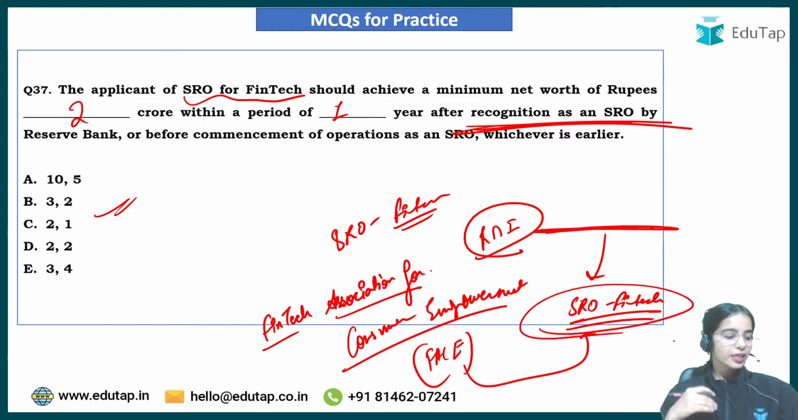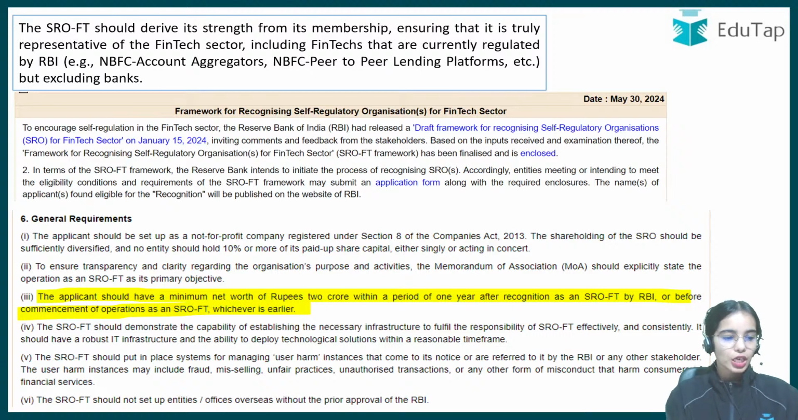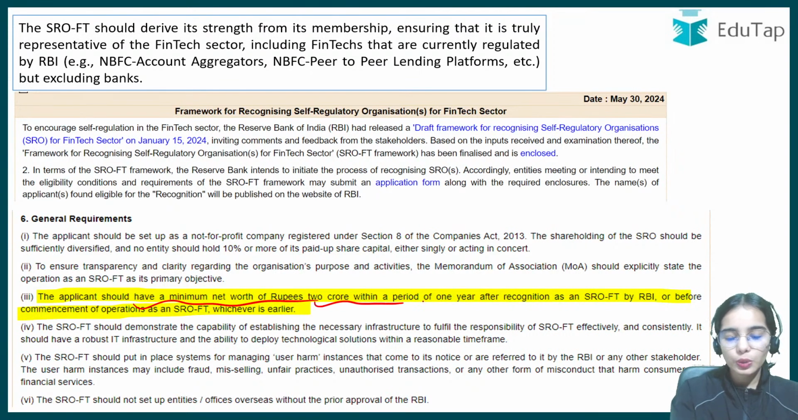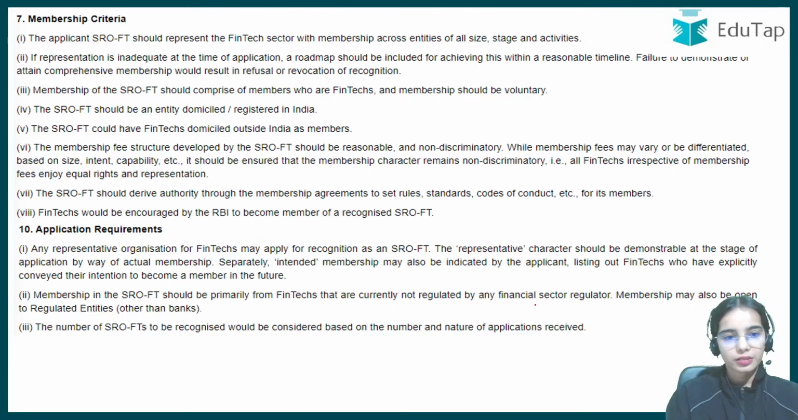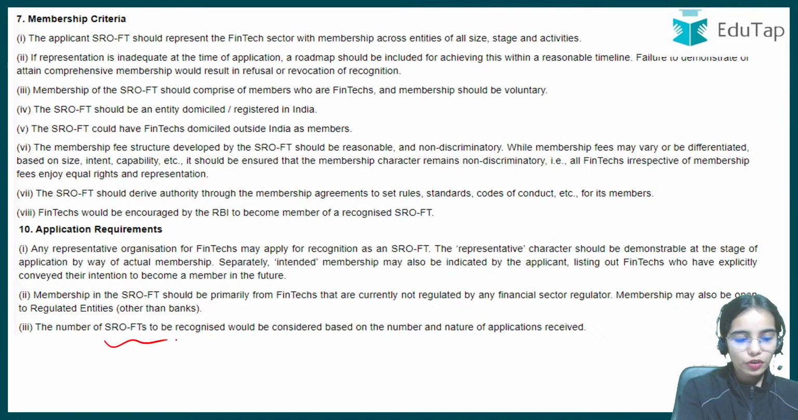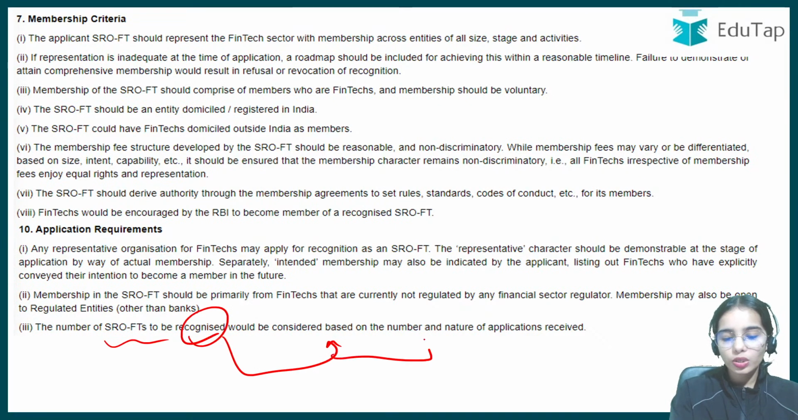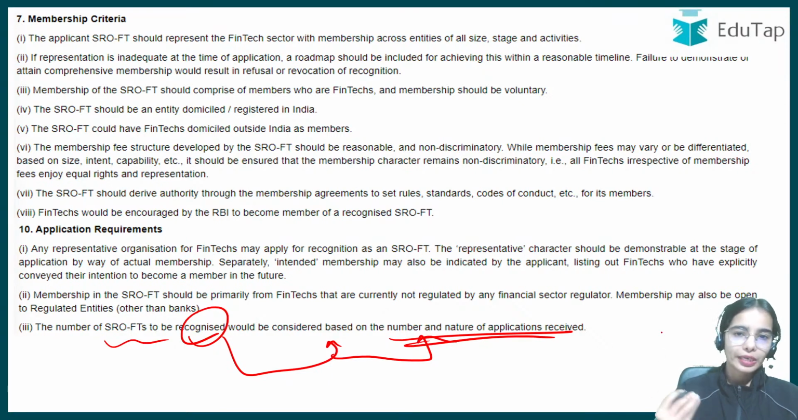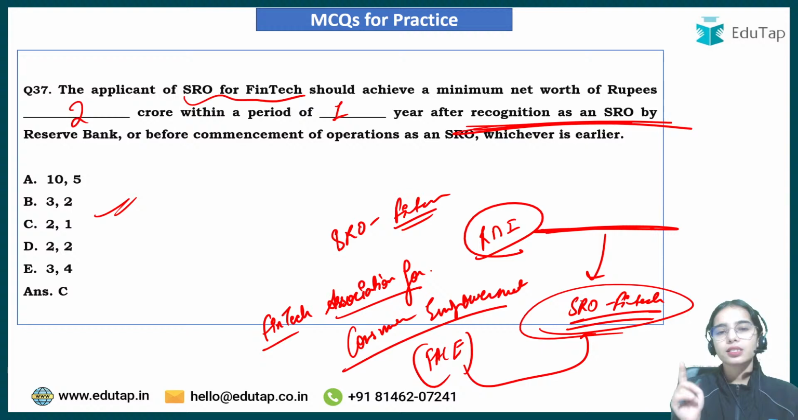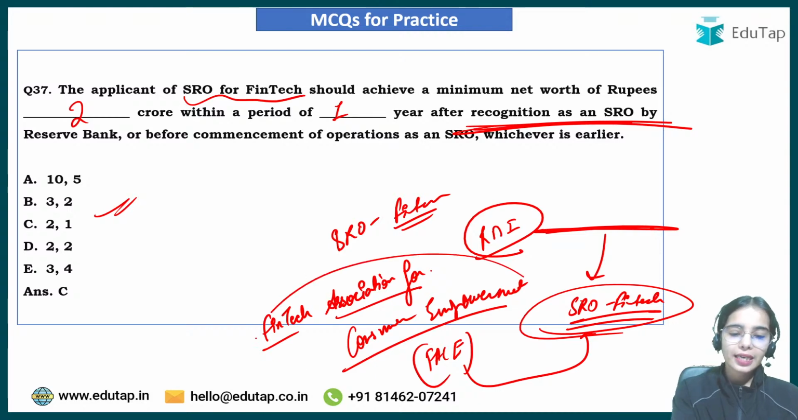Okay, and it has been written in the category of SRO FinTechs, there can be multiple SROs that can be recognized. So applicants should have a minimum net worth of 2 crores within a period of 1 year. So the number of SRO FinTech to be recognized would be considered on the basis of the number and nature of applications. So there can be multiple SRO FinTech that can be recognized. Currently there is the SRO FinTech that is recognized. So FinTech Association for Consumer Empowerment, this entity has been recognized as the SRO FinTech. Okay.